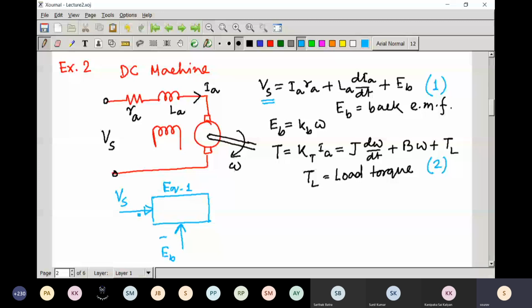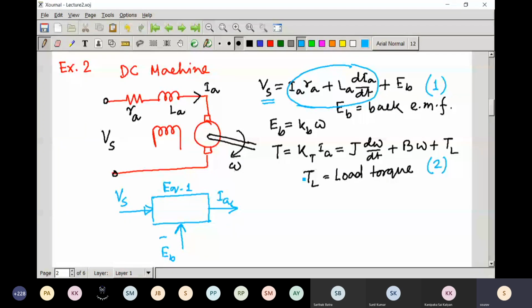If you subtract it, there will be some dynamics inside it, and the output will be the armature current. I am not writing the dynamics here. Later on, whenever we derive the model of the DC motor, we will write the transfer function here. From this particular equation, you will get the transfer function. But now our objective is to understand that feedback mechanism. So you will get that armature current.